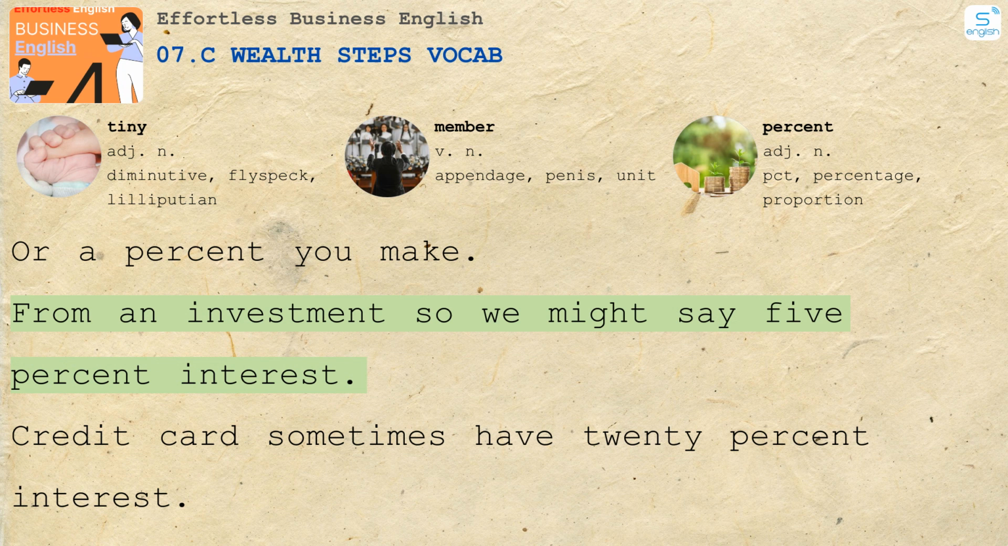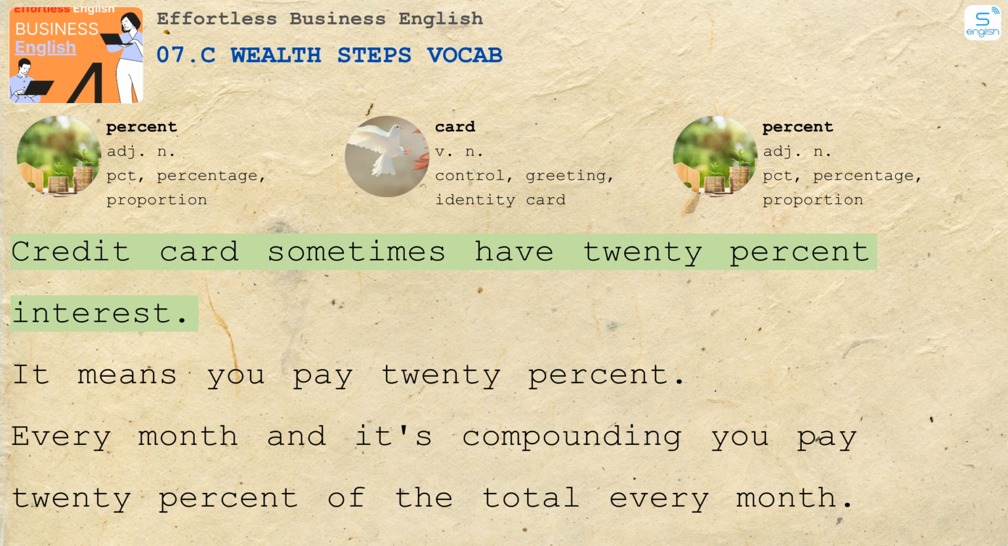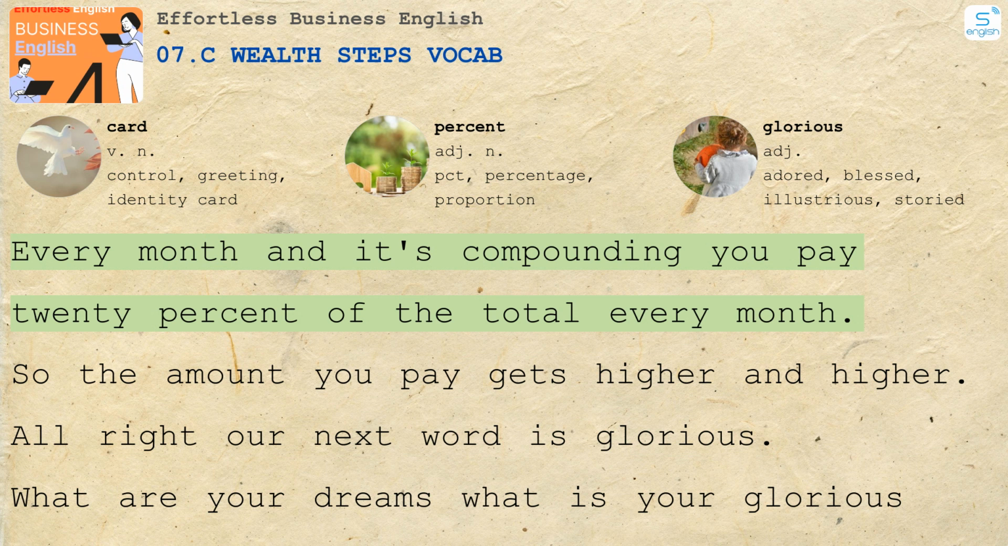So we might say 5% interest. Credit cards sometimes have 20% interest. It means you pay 20% every month. And it's compounding. You pay 20% of the total every month. So the amount you pay gets higher and higher.